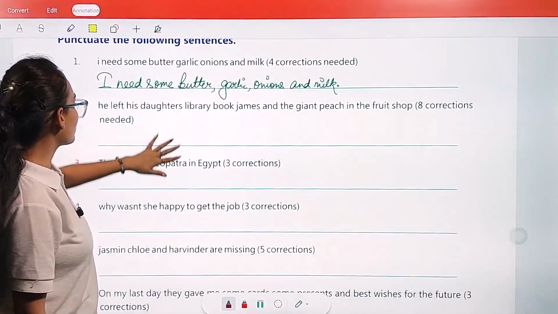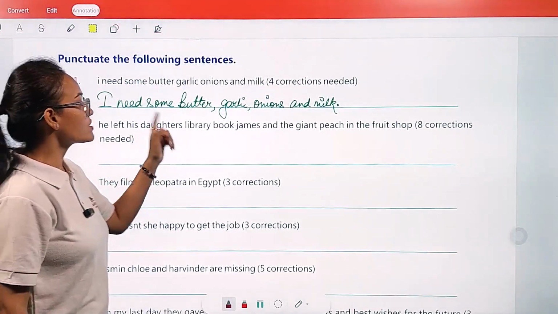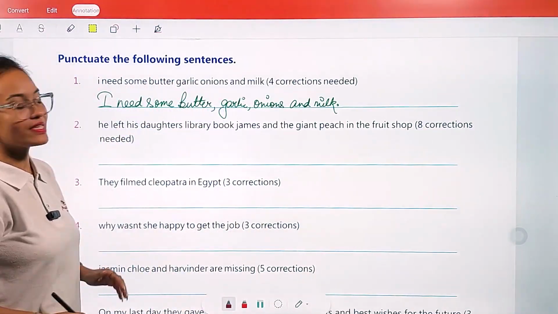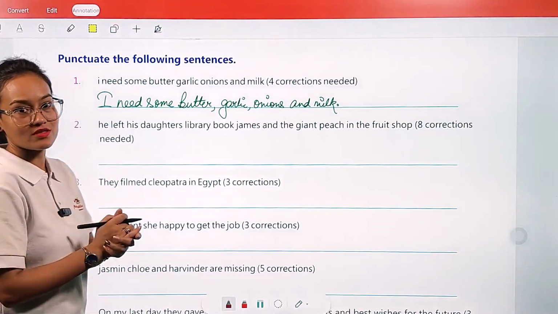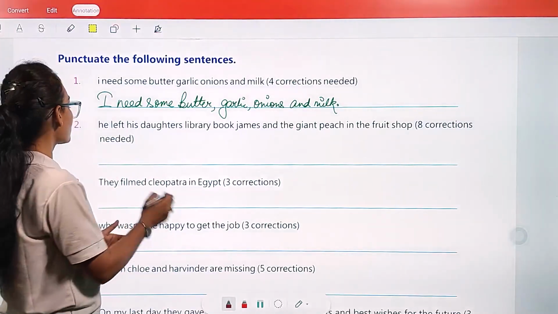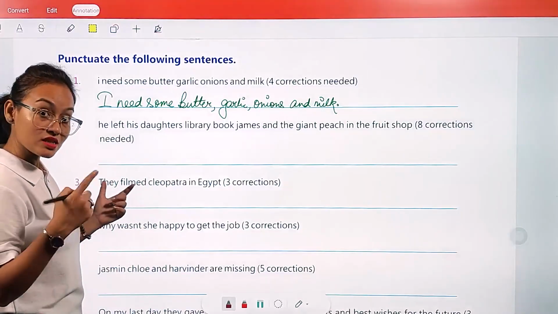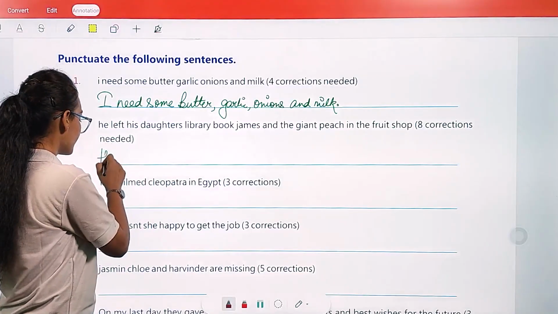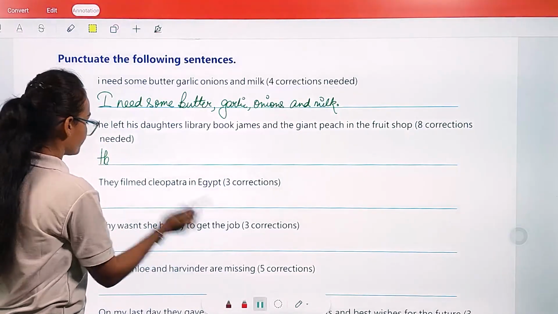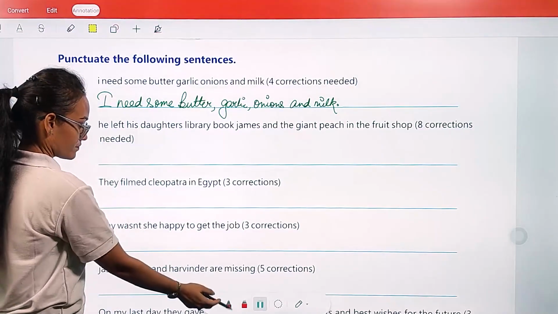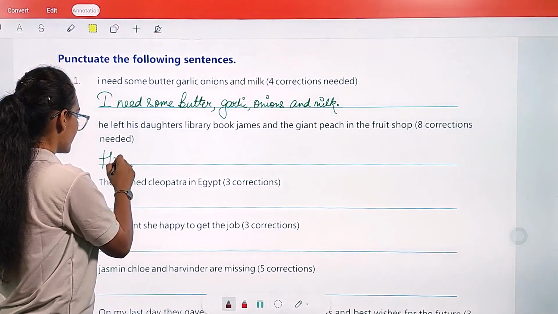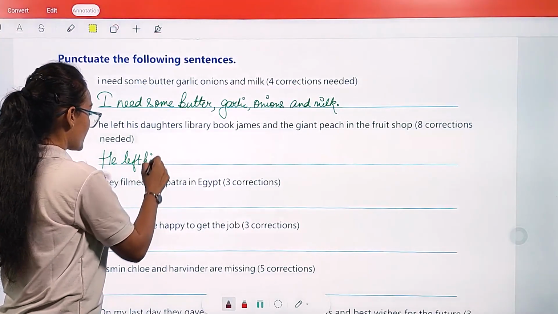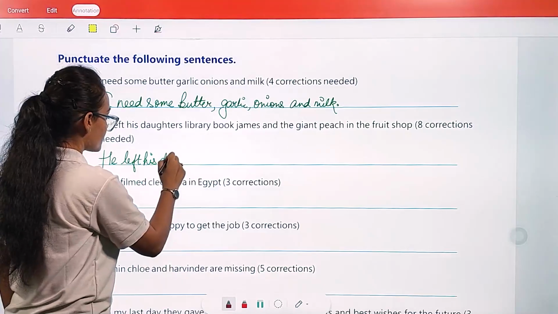Okay, now the second one. He left his daughter's library book, James and the Giant Peach, in the fruit shop. In this whole sentence, we need to make 8 corrections. Okay, so come with me. Let's make the 8 corrections. So first of all, we are going to write the sentence starting in capital letter. He left his daughter's.